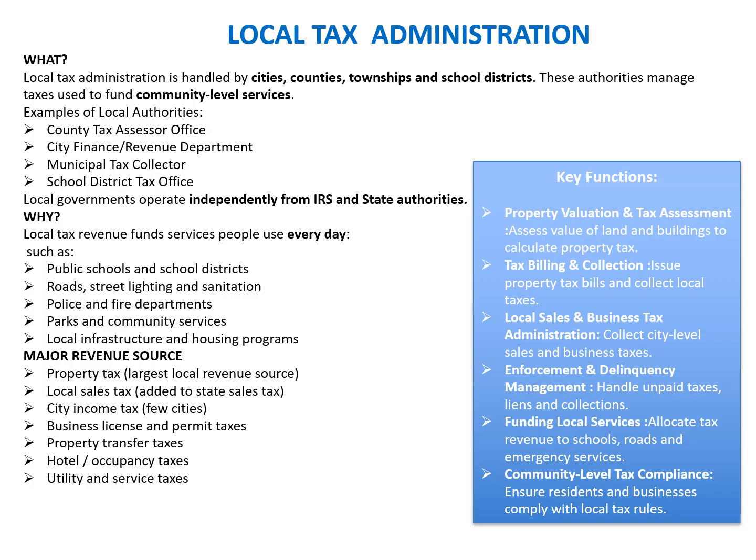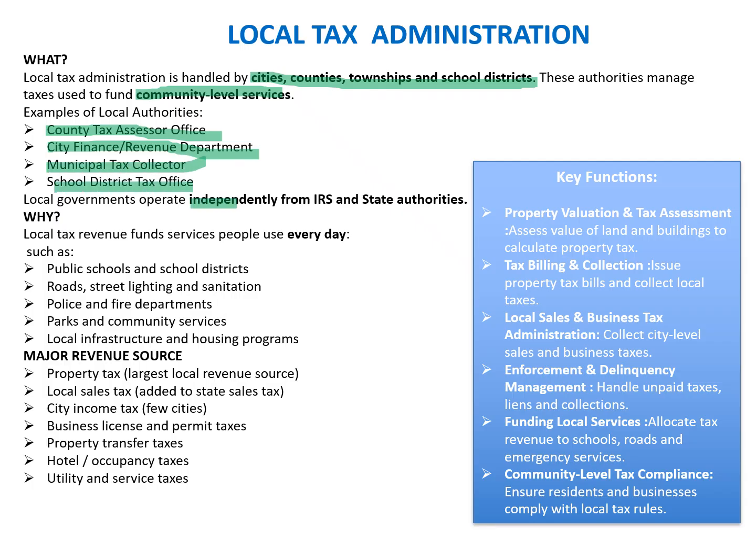Local tax administration is handled by cities, counties, townships, and school districts. These authorities manage the taxes used to fund community-level services. Examples of local tax authorities are the county tax assessor's office, city finance revenue department, municipal tax collector, and school district tax officers.